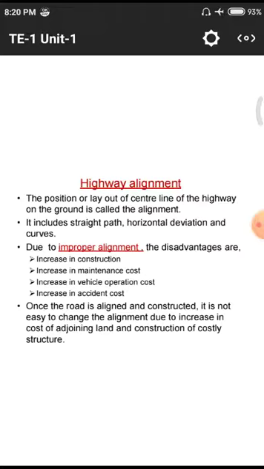Due to improper alignment, what are the disadvantages we have? Improper means not having proper plans and proper designs for those roads. Due to these improper designs, we meet a huge number of accidents, and we do not travel at the expected speeds. We have different speeds for particular roads.